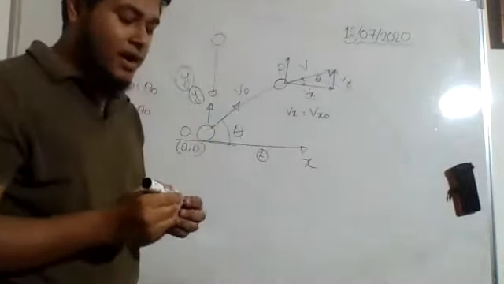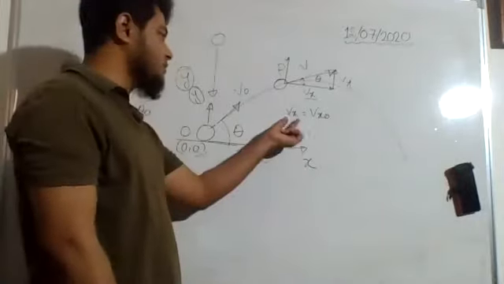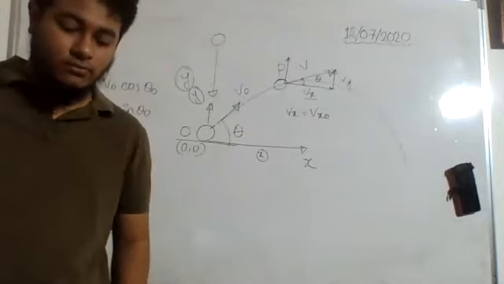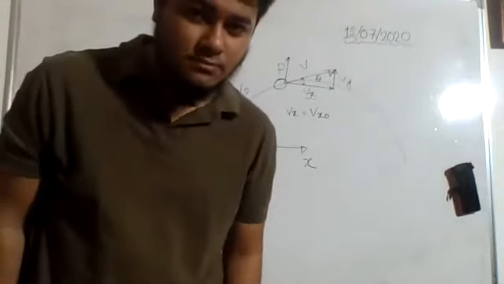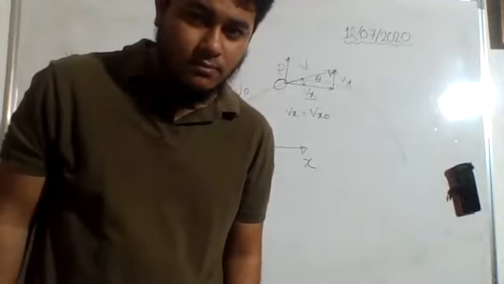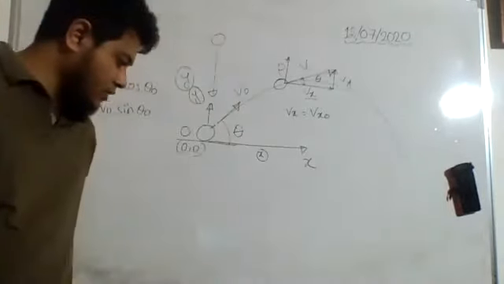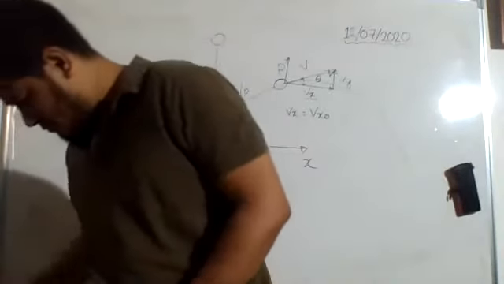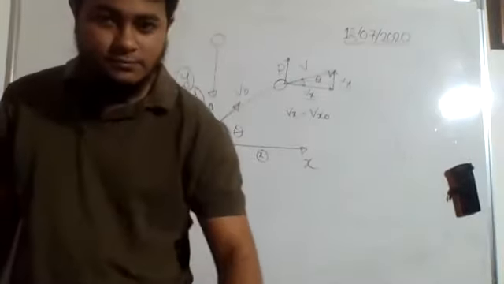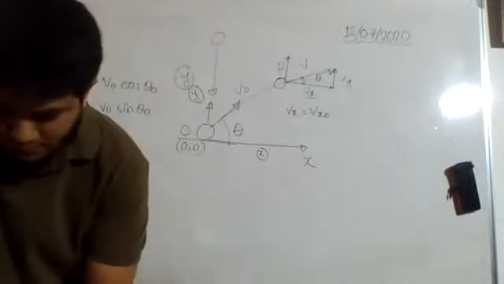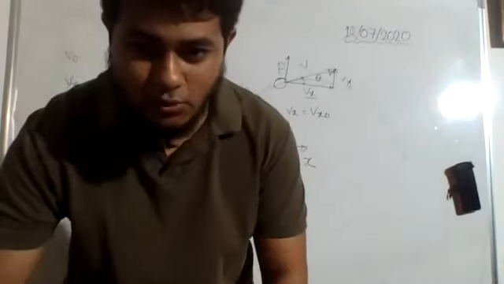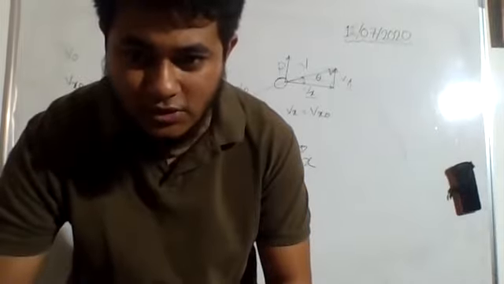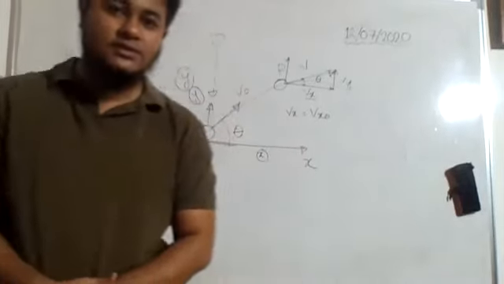Can anybody tell me why I am saying this? Why is this velocity going to be equal to the initial velocity along the x-axis? The velocity will remain the same, won't it? I want to hear it from Abid. Abid, you're there? Yes, sir. Abid, can you tell me why I wrote that the velocity along the x-axis will always be equal to the initial velocity along the x-axis?